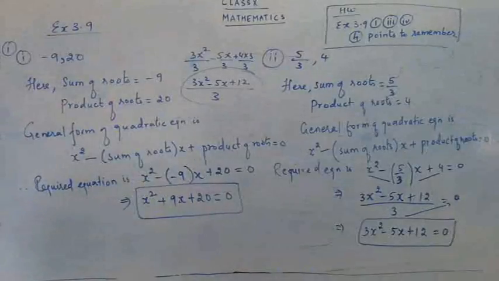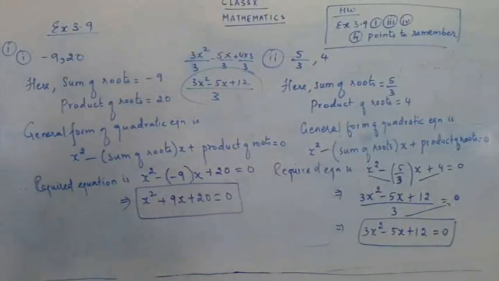So take 3 to the RHS part. When in division form it goes to the other side, it becomes multiplication. So 0 into 3 gives you 0. So what is the left out part? 3x square minus 5x plus 12 is equal to 0. So that's the answer. So in question number 1, the first part is done.